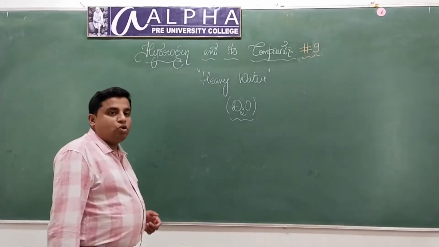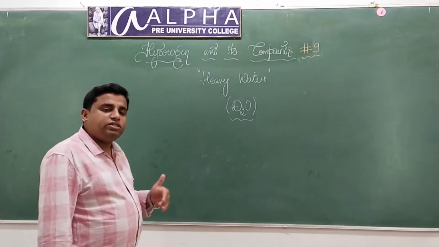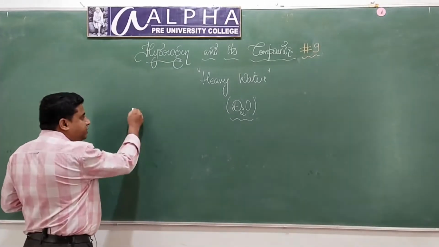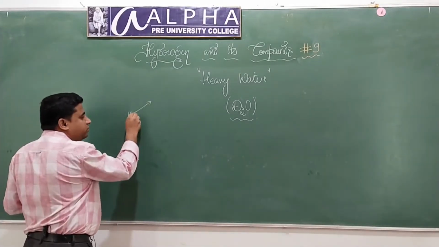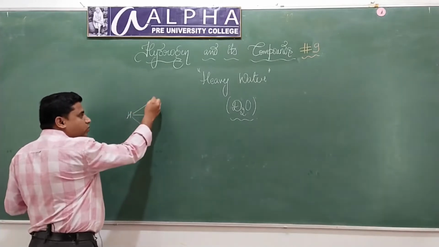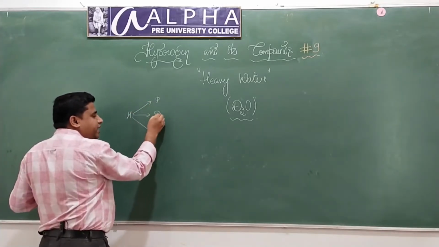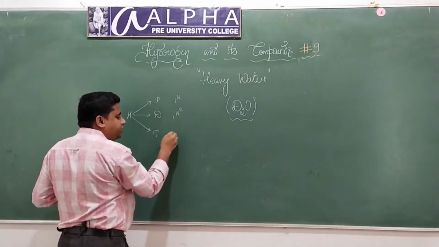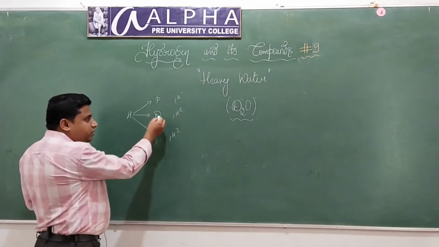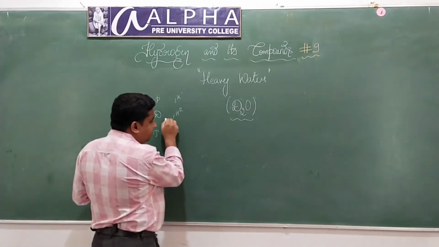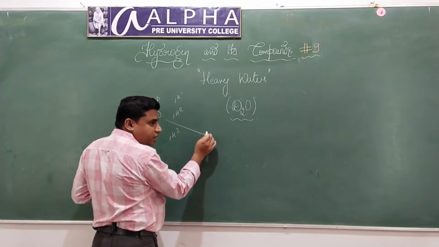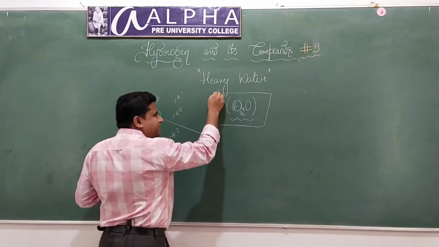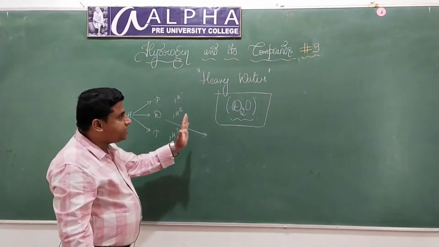So students, what is this heavy water and how is it different from normal water? We know hydrogen exists in three isotopic forms. Which are those three isotopic forms? One is protium, deuterium, tritium: 1H1, 1H2, 1H3, isn't it? Now if this deuterium forms oxide with oxygen, then that resultant is called heavy water.